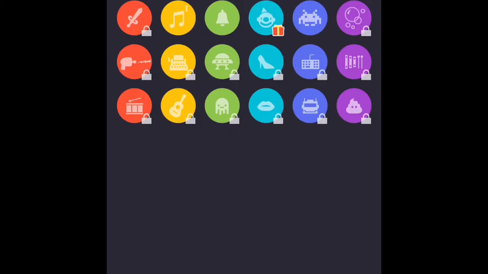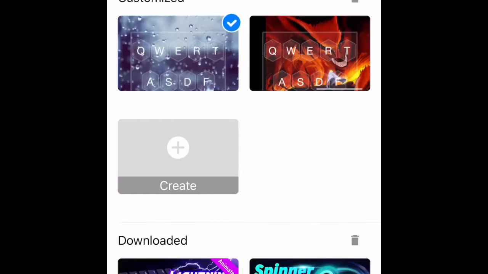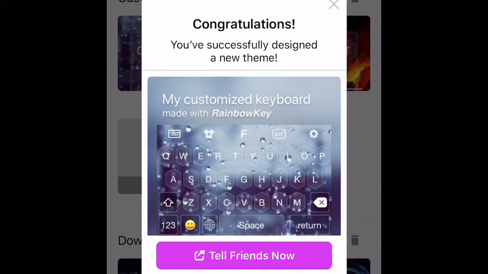Go over to next. You can choose the sound that you get every time you type. You can have the ding ding ding, or you could have the beep beep beep, or you could have the... I sound really stupid right now, but editing me says that I was correct and I sounded extremely stupid. But there's my keyboard, so yeah.